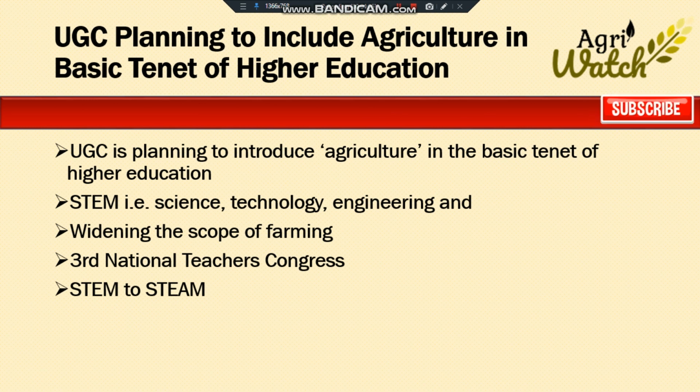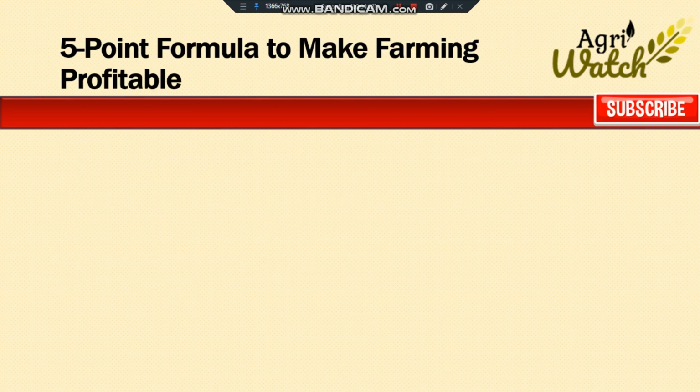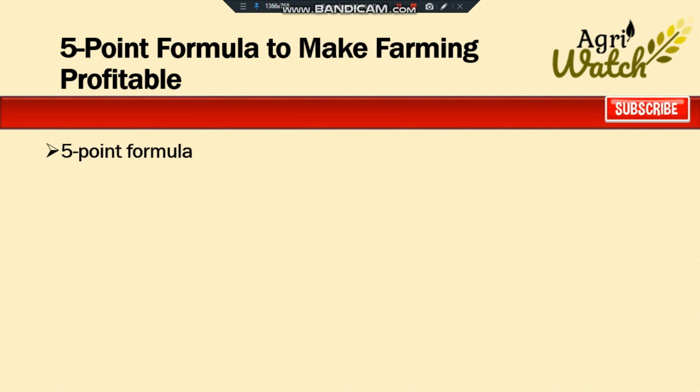Let us move on to the next news, that is, international body proposes 5-point formula to make farming a profitable venture. The International Society of Extension Education has suggested a 5-point formula to the states to bail out farmers from crisis and to make farming a profitable venture.